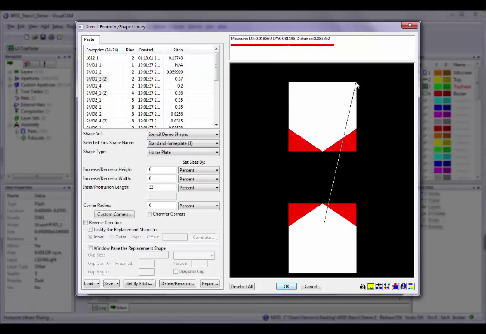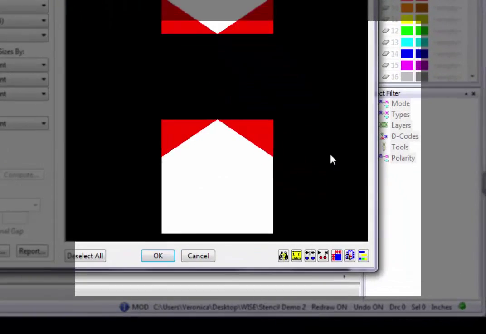The actual distance between the edges of the items in X and Y, as well as true length, will then be displayed above the preview window. To select a new base point, left-click somewhere else in the window. When you are finished, press the Escape key on your keyboard twice.